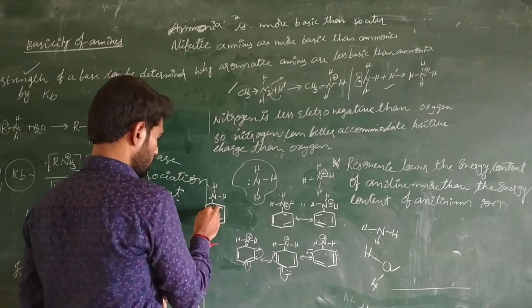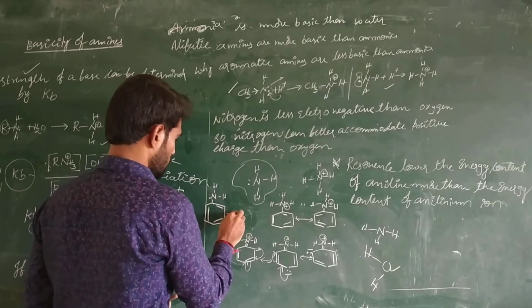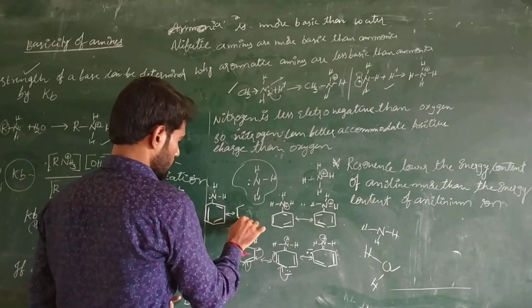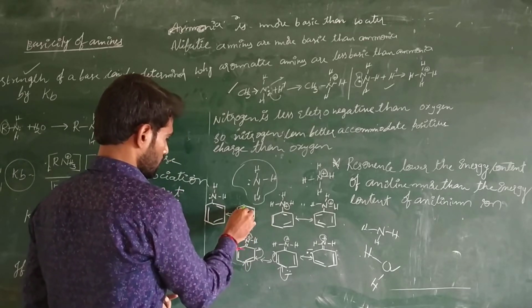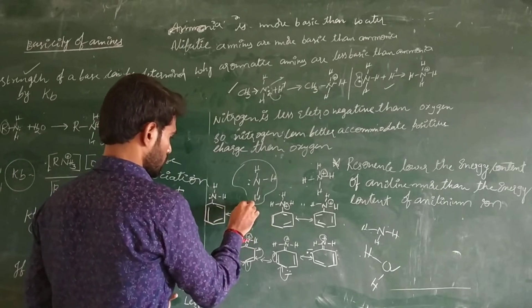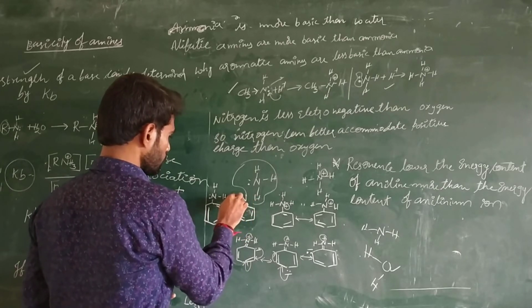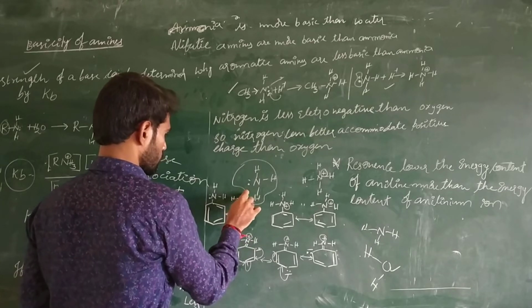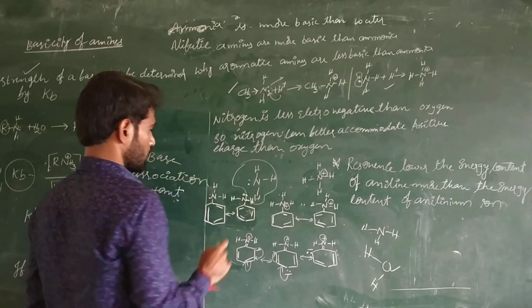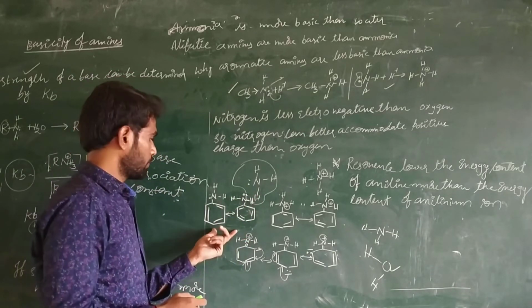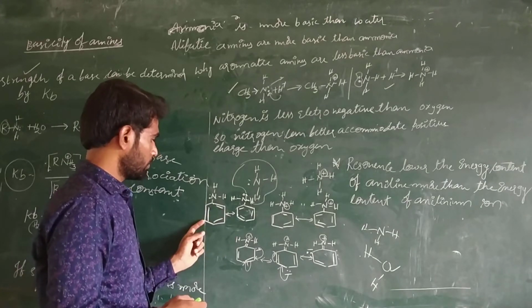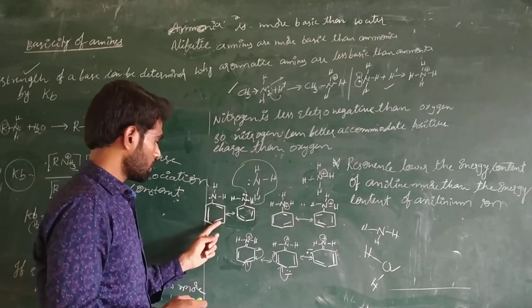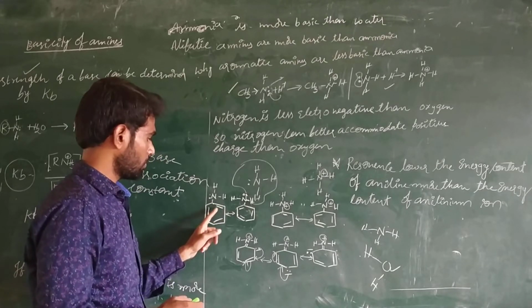The pi electrons in aniline. The benzene has 2 hybrid structures. This is the aniline. This is the aromatic ring. Inside the aromatic ring there is a resonance, that is, the delocalization of pi electrons takes place from one atom to another atom.